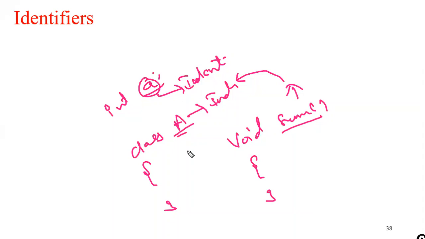And when we are naming these classes or the variables or the identifiers, there are certain rules to be followed. All the identifiers may start with an underscore. All the identifiers can start with a dollar sign or any Unicode character. Any Unicode character, in the sense, it can start with any character, lowercase or uppercase, and even other kinds of characters are supported. So all the identifier names can start with any of these. They cannot start with any other symbol, or with any number.